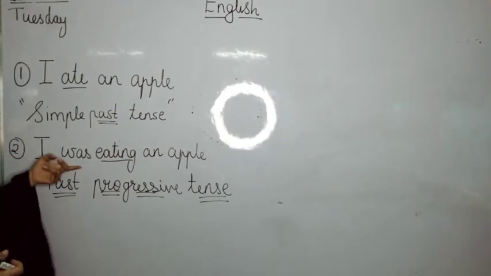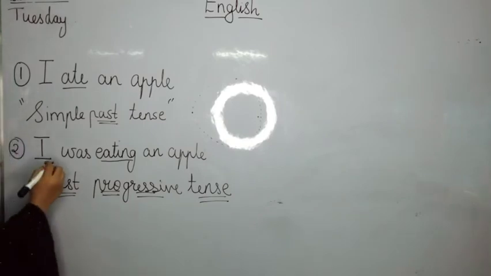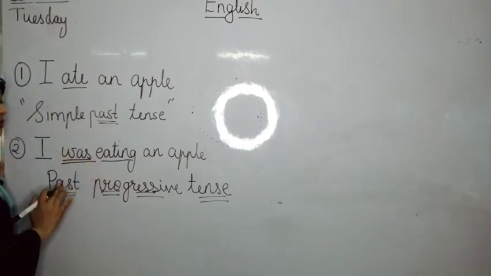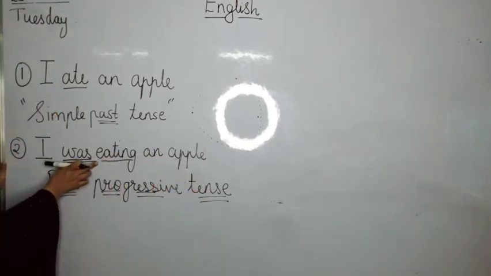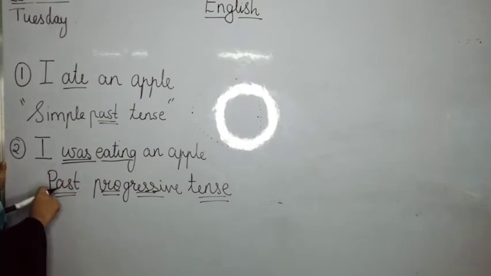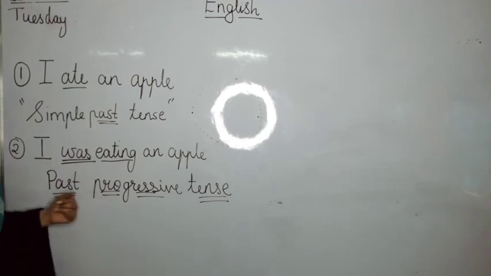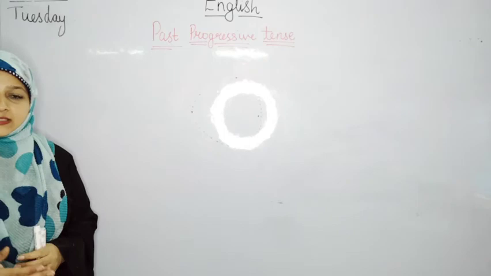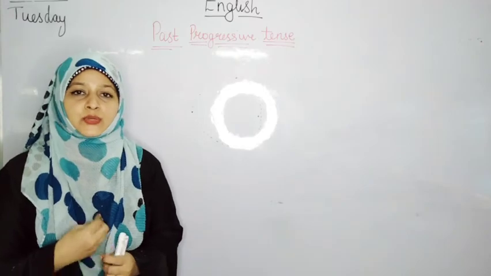So from this sentence, I was eating an apple, we know that the action is not complete. From the word was, we come to know that the action is not complete. So this sentence is in past progressive tense. The word was is very important to find out if the sentence is in past tense or past progressive tense. So the topic for today is past progressive tense. Now let's take the next example and see how we are going to find out the difference.